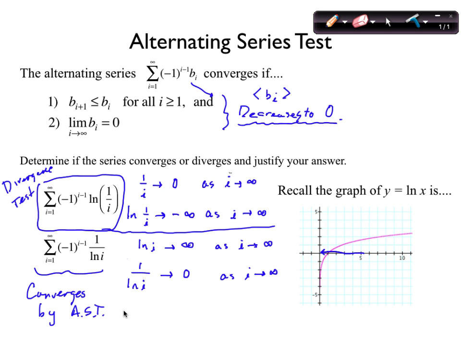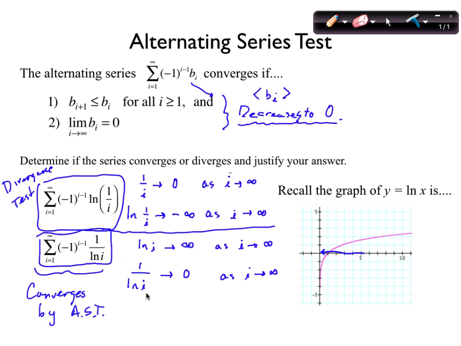Doesn't make sense. The first one diverges by the divergence test. The second one converges by the alternating series test. Yeah, please. How do we tell what it converges to with these tests? Okay, how can we find out what it converges to? So that's the question we've been asking. How can we get an idea and how can we know exactly?